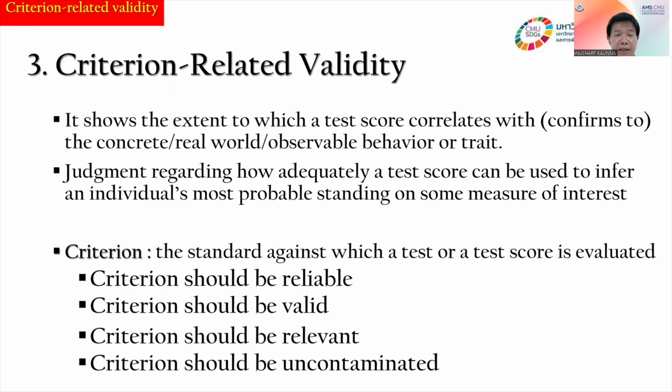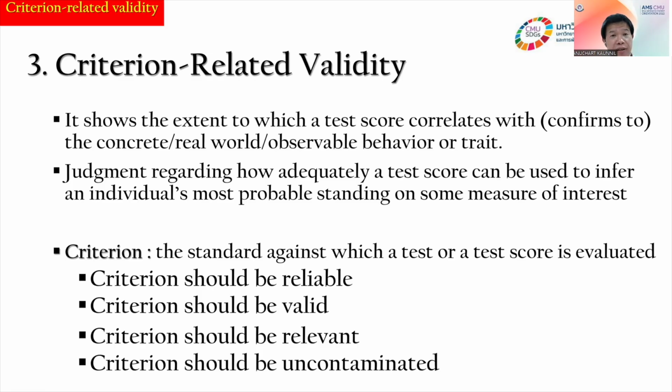Criterion related validity, okay. Criterion related validity means the extent to which test scores correlate with a confirmed tool. If it's concrete in the real world, in the social world, observable behavior, we can make a judgment regarding how adequately test scores can be used to infer an individual's most probable standing on some measure of interest. The criterion standard against which a test or a test score is evaluated.